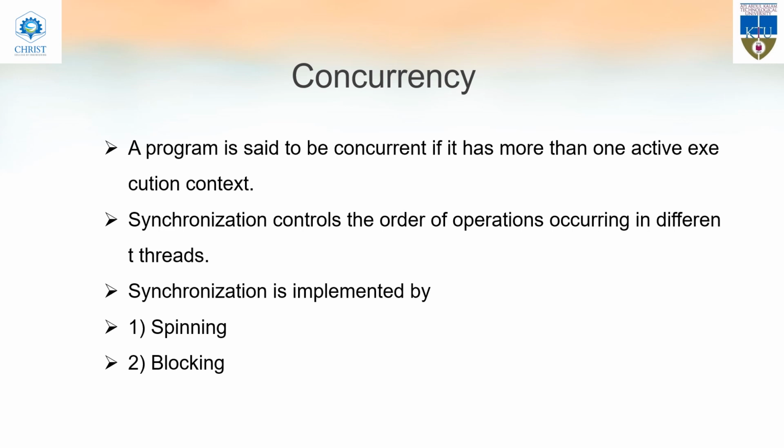Hi friends, so today first we will start with what concurrency is. A program is said to be concurrent if it has more than one active execution context. So if a program does have more than one active execution context, then we can say that it's concurrent. We have already learned concurrency in database. Now again in operating system we already dealt with synchronization, so I'm not going deep on synchronization.